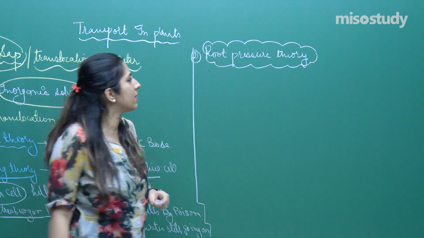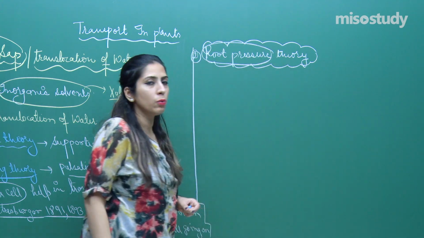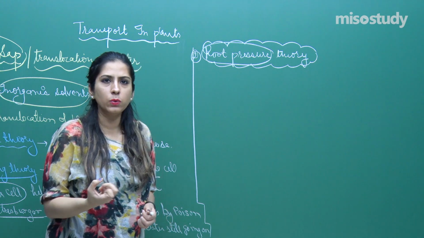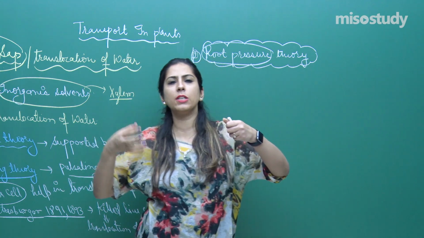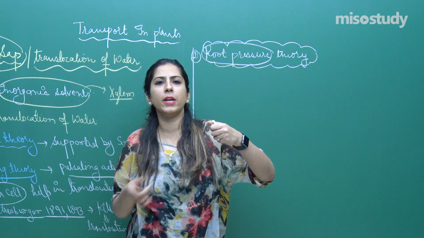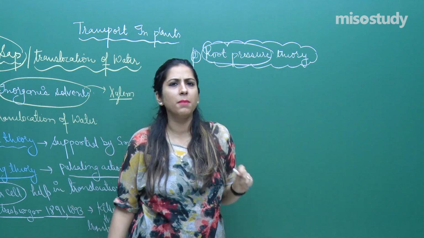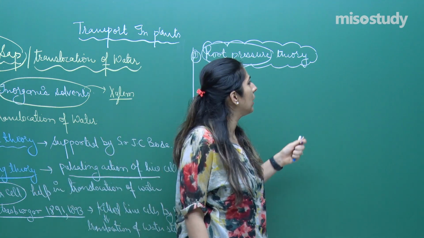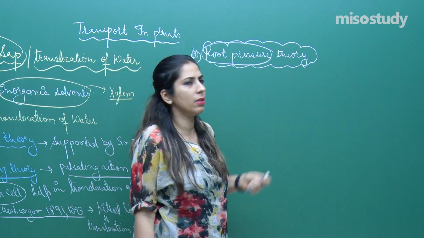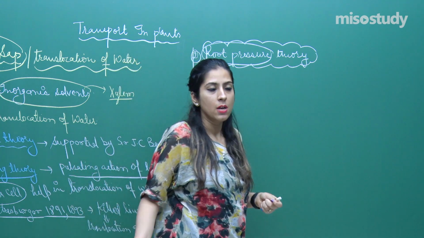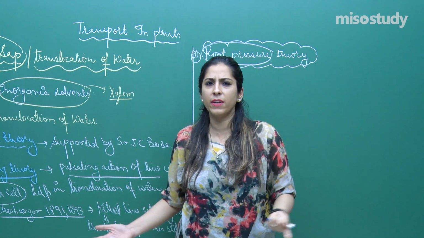That means a force is there, that force we can call root pressure, and this root pressure is developed in the roots. Because of this development of the root pressure, there is a continuous pulling of water, continuous translocation of water from a lower level, that is from the roots to the tips of the plant. But later on it was disproved, because only around 2 atmosphere of pressure was generated, and this is not enough for this much translocation of water from the roots to the tips. It is impossible.